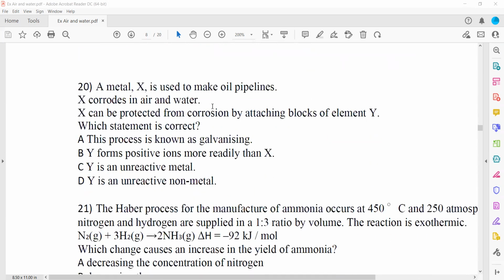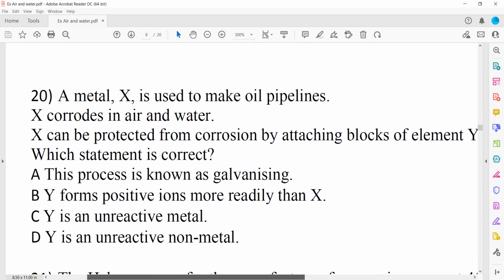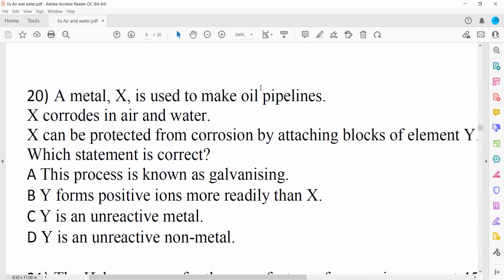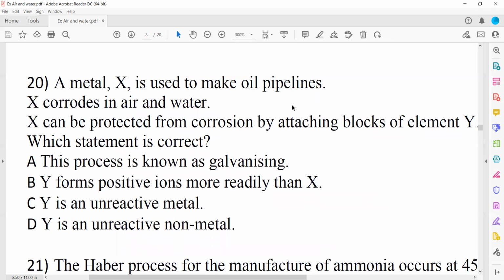And the last one: a metal X is used to make oil pipelines. X corrodes in air and water, and X can be protected by attaching a block of metal Y. Which statement is correct? So block Y should be more reactive. Like we have metal X that can rust, so we protect this metal X by this Y. This one is X.